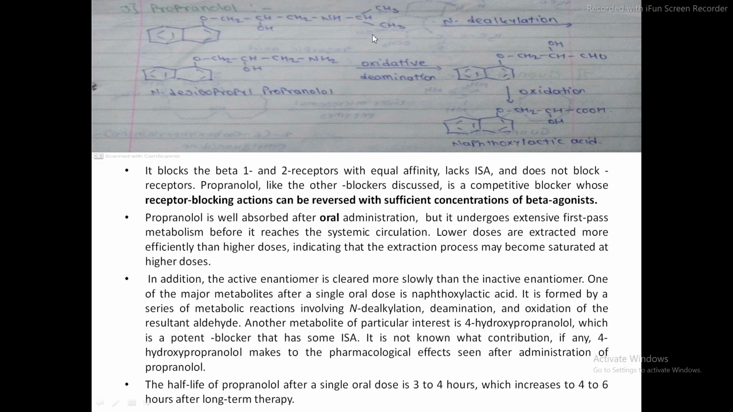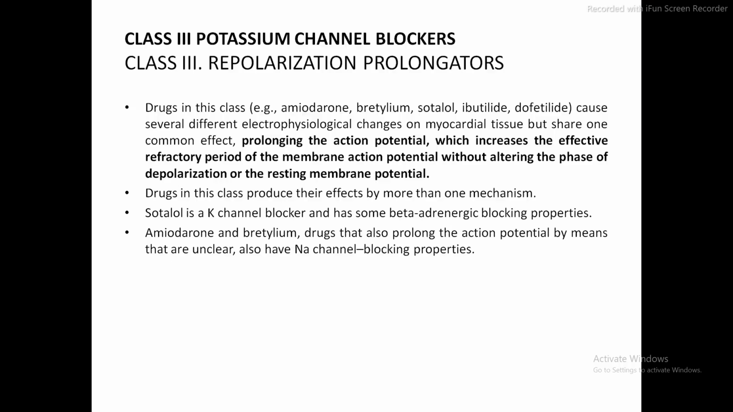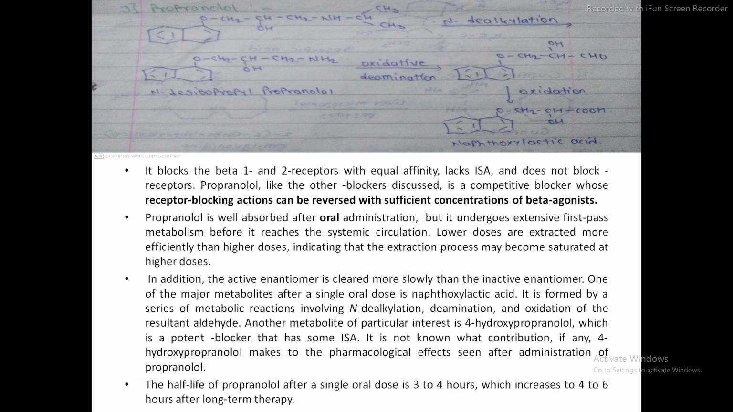Desisopropyl means the propan-2-yl or isopropyl group is liberated by N-dealkylation, resulting in the formation of N-desisopropyl propranolol. And after oxidative deamination, the amino group is liberated, resulting in the formation of this metabolic product, and by oxidation it results in the formation of the major metabolic product of propranolol, that is naphthoxylactic acid. Okay, so that's it for today's lecture.